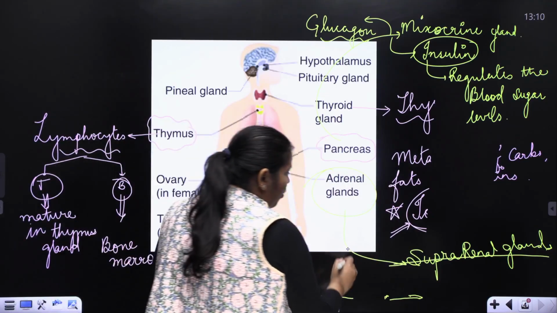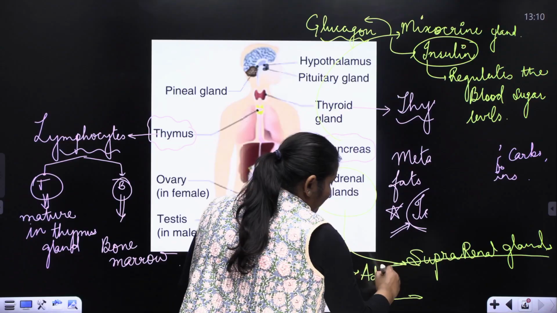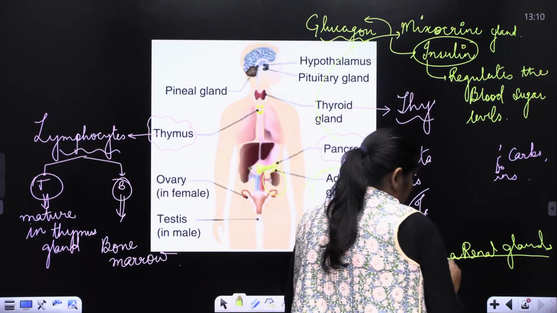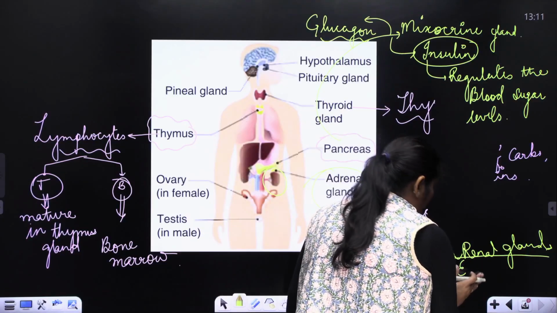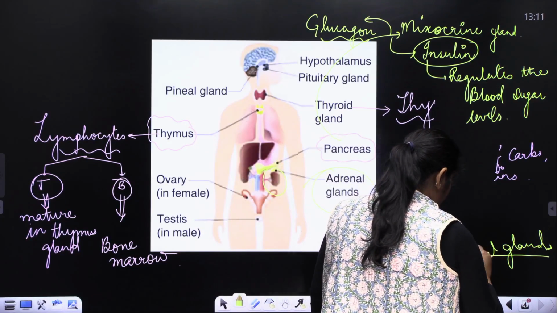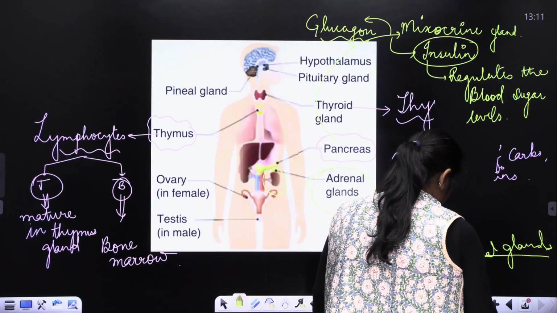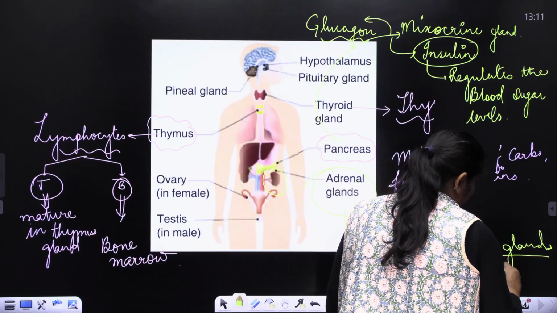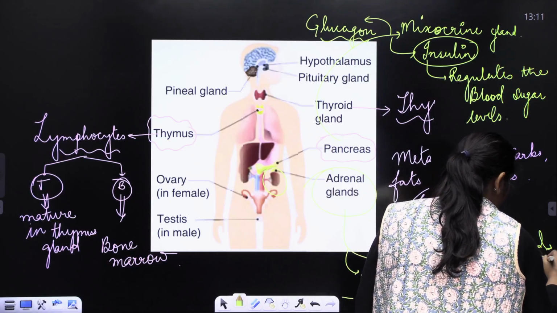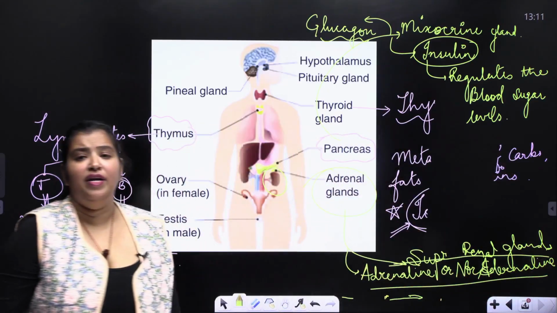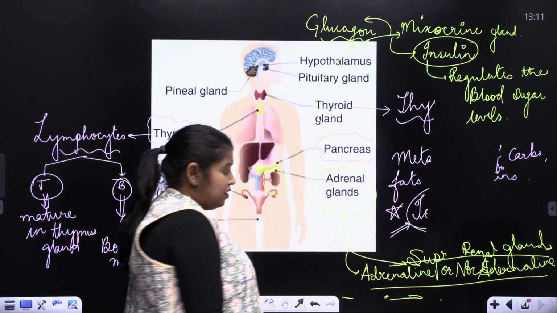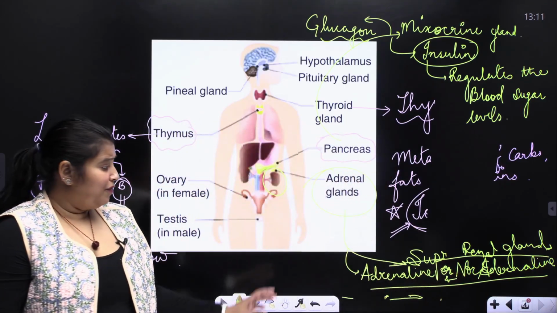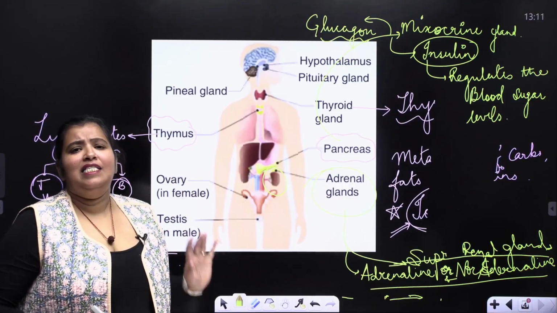It secretes the hormone adrenaline, which has a counterpart, noradrenaline. So it has two forms, adrenaline and noradrenaline, right? Now, mainly we write adrenaline.